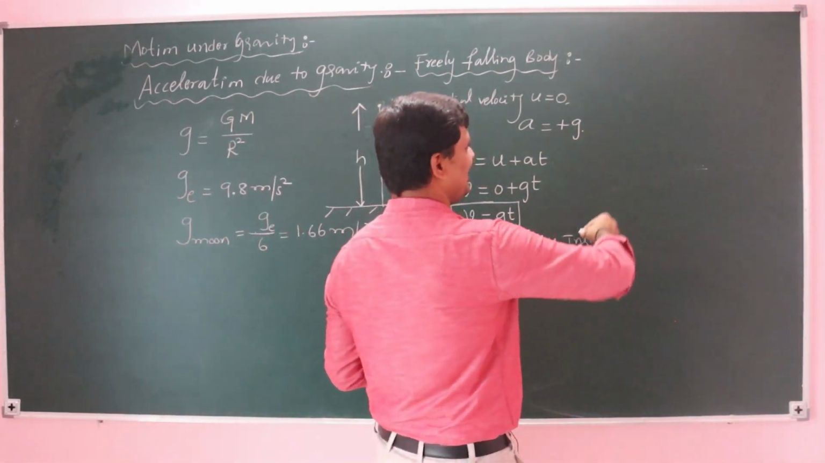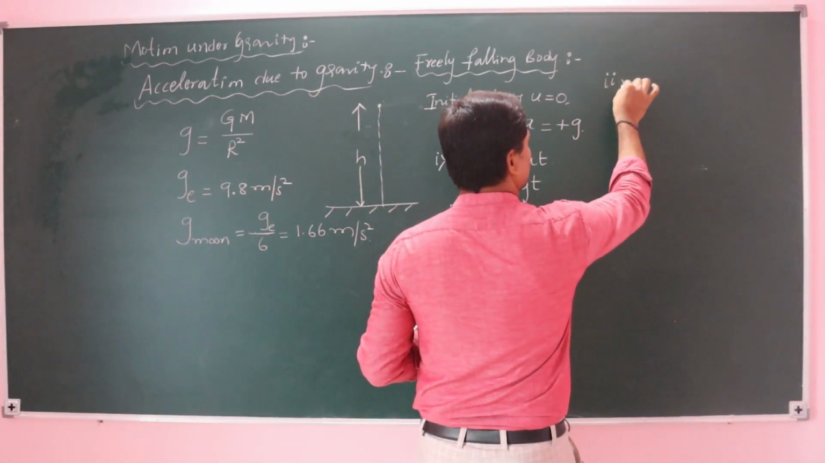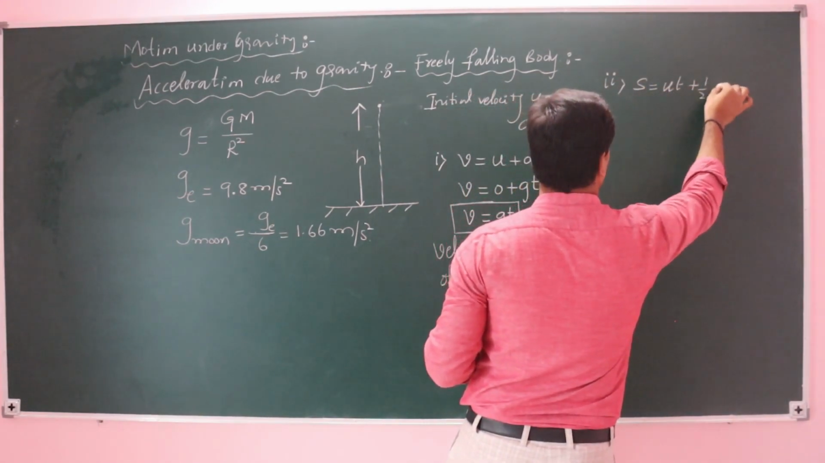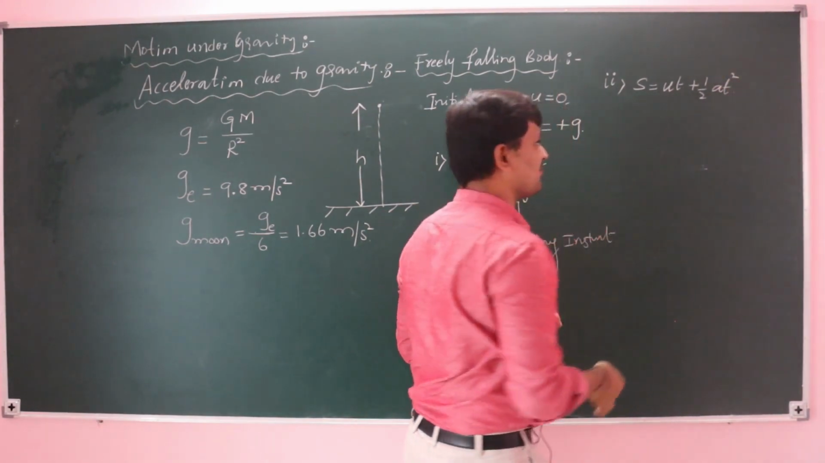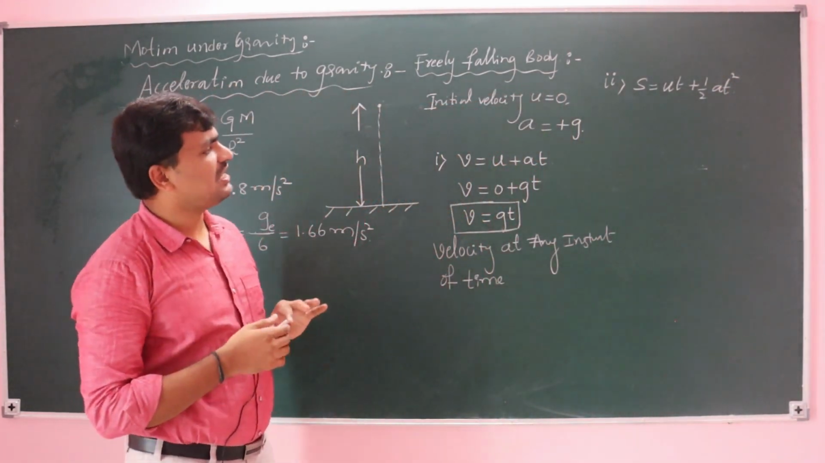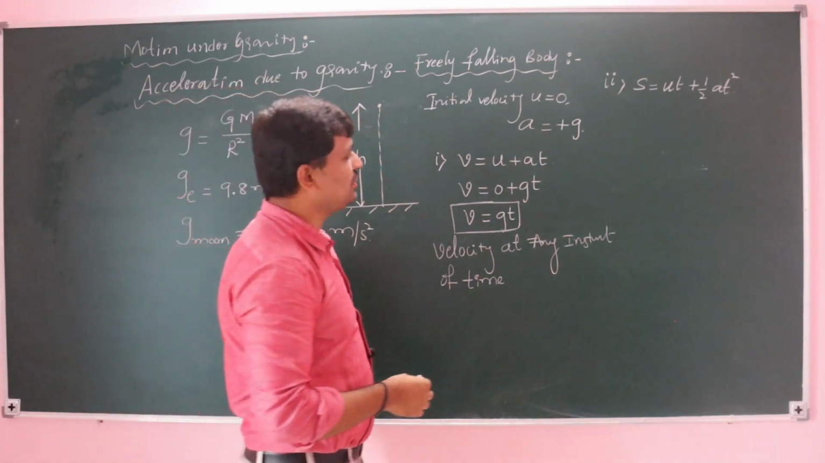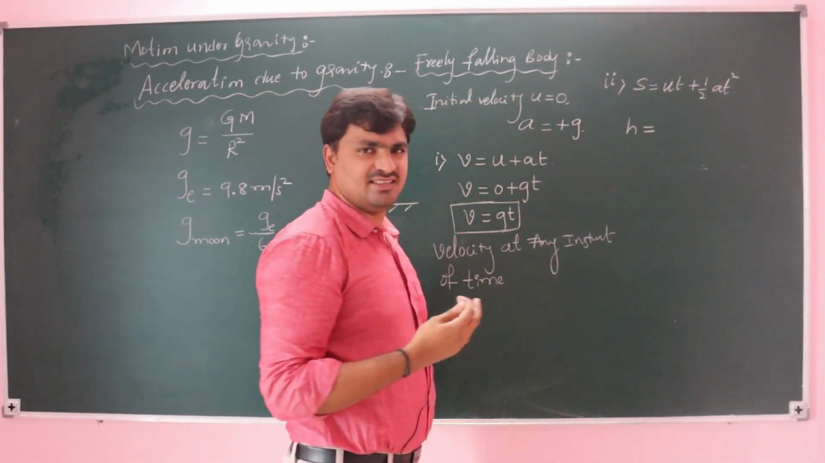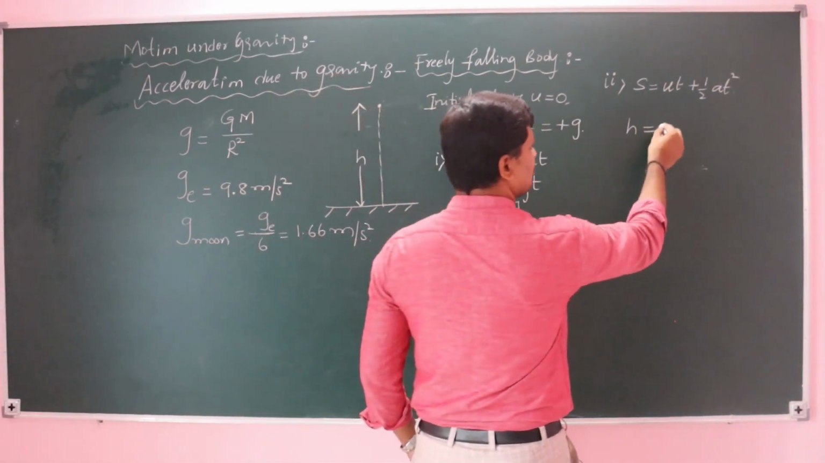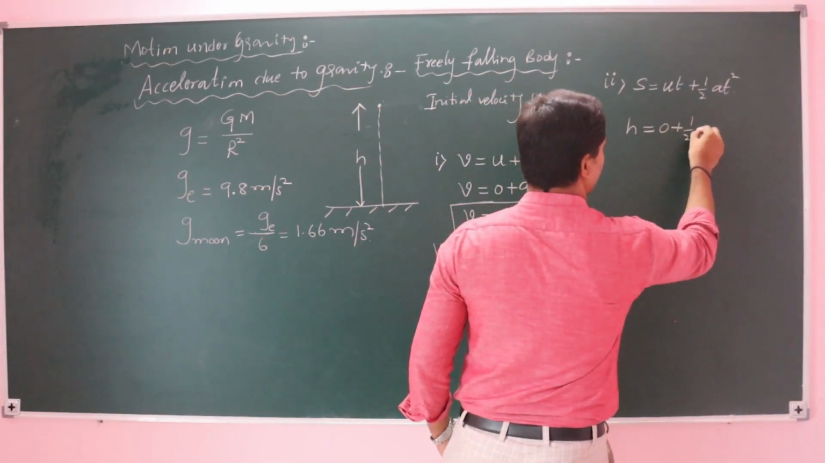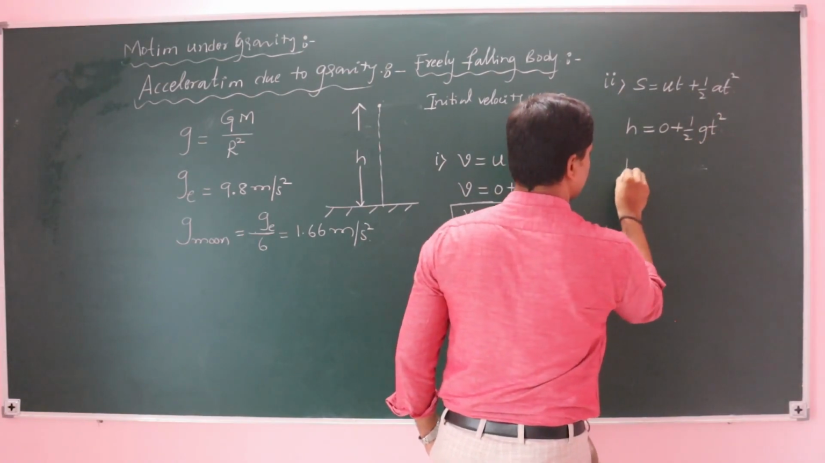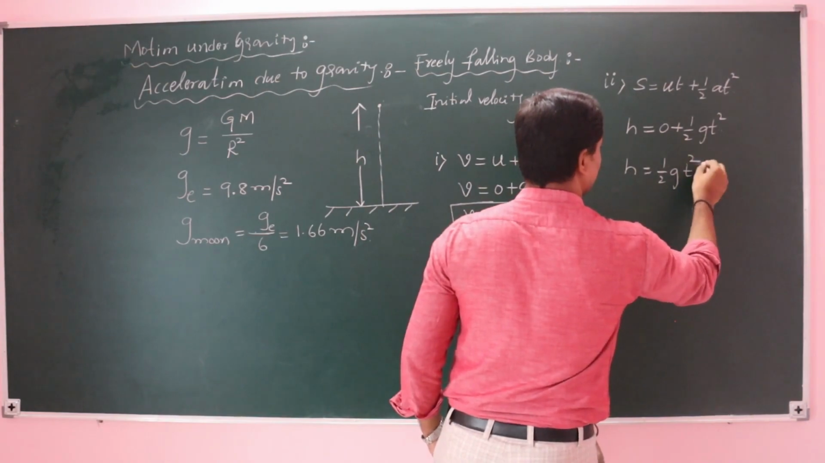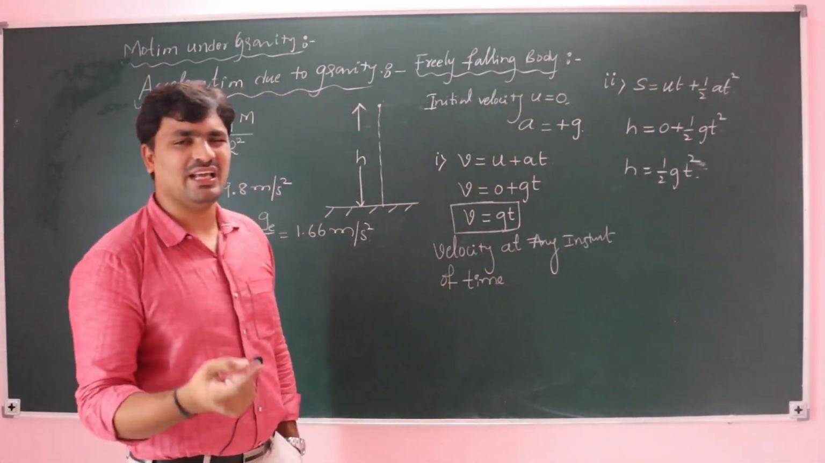Next comes the second equation of motion: s is equal to ut plus half at square. Here we can take two conditions. Just put in the u and g values, and you get the displacement traveled by the body. If we consider h is equal to 0 plus half gt square, half gt square means nothing but the displacement, or the height of the body, in t seconds.